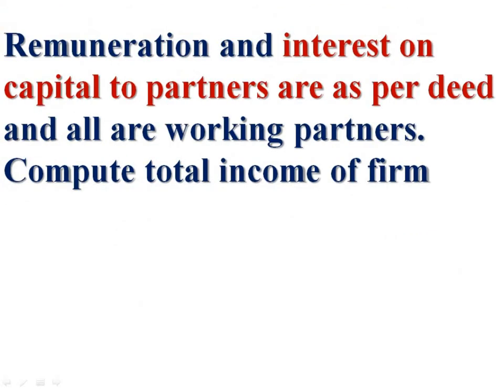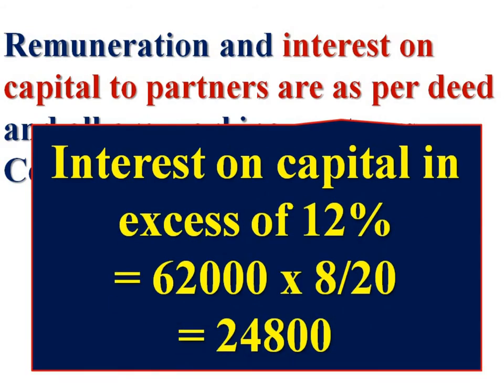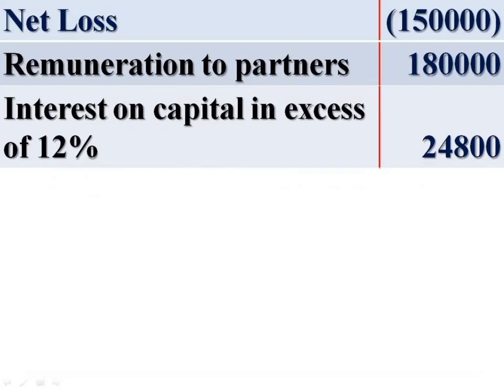Interest on capital to partners is as per deed. Therefore, 12% per annum is deductible. Excess of 12% is to be added back. Interest on capital total 20,000 plus 24,000 plus 18,000, 62,000. Excess of 12%, that is 62,000 into 8 by 20, rupees 24,800. It is to be added back. Interest on capital in excess of 12%, 24,800.